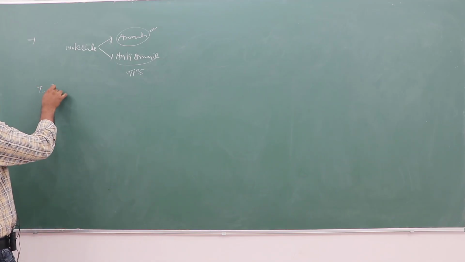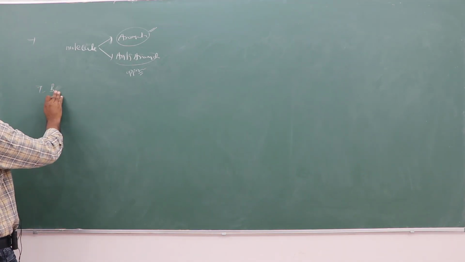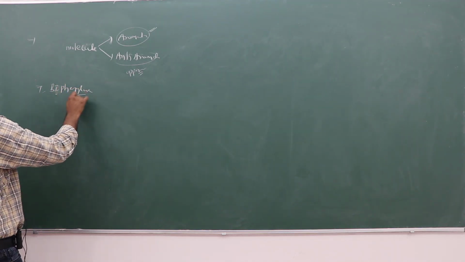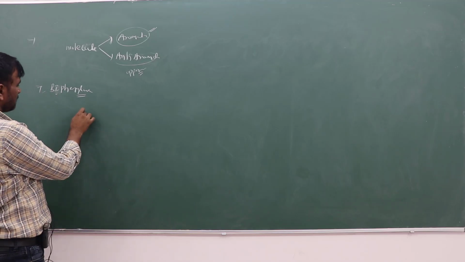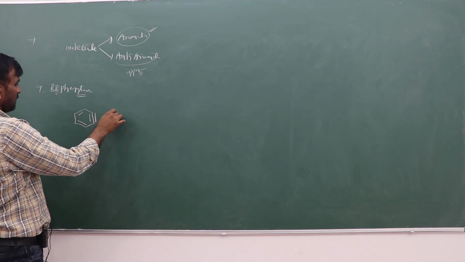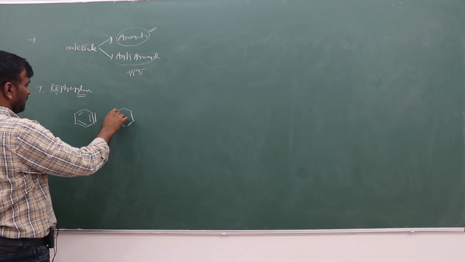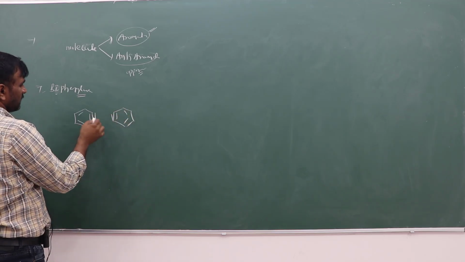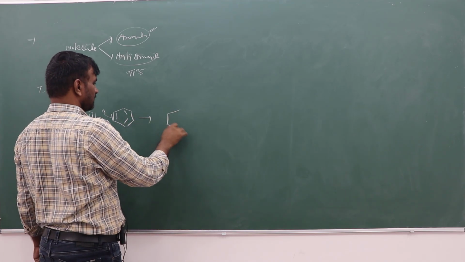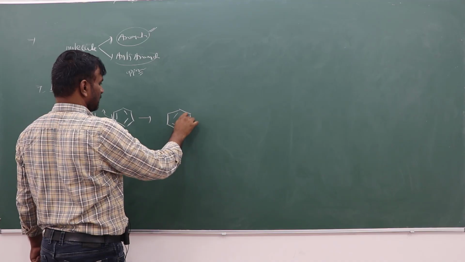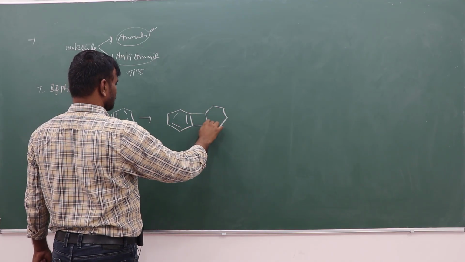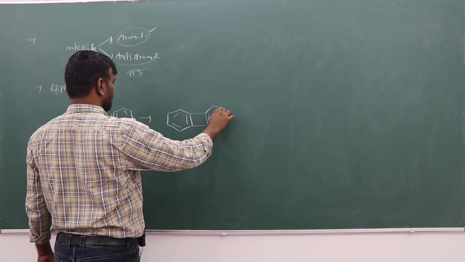So, for example, in biphenylene, the dimerization of benzene. What will happen in biphenylene? Like this.